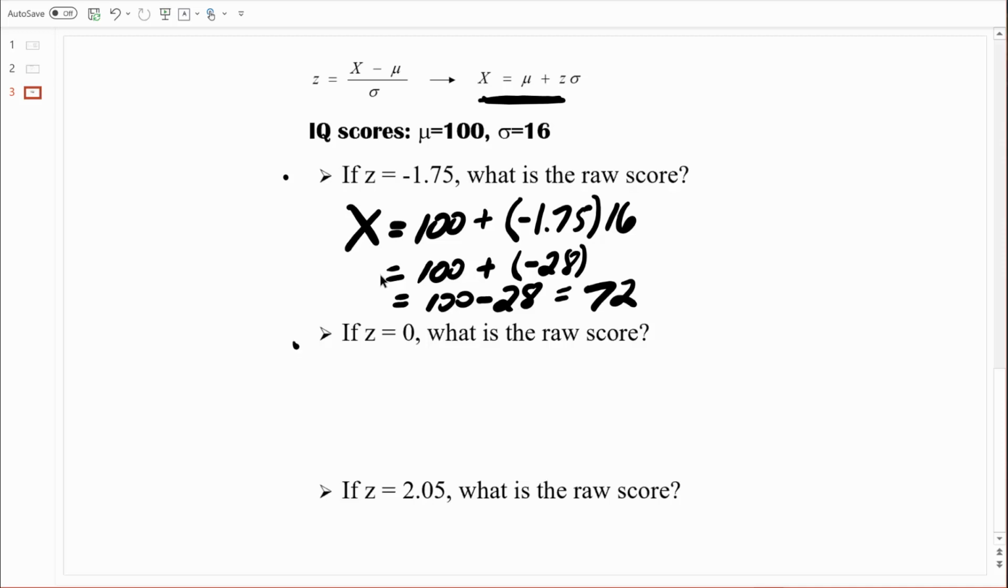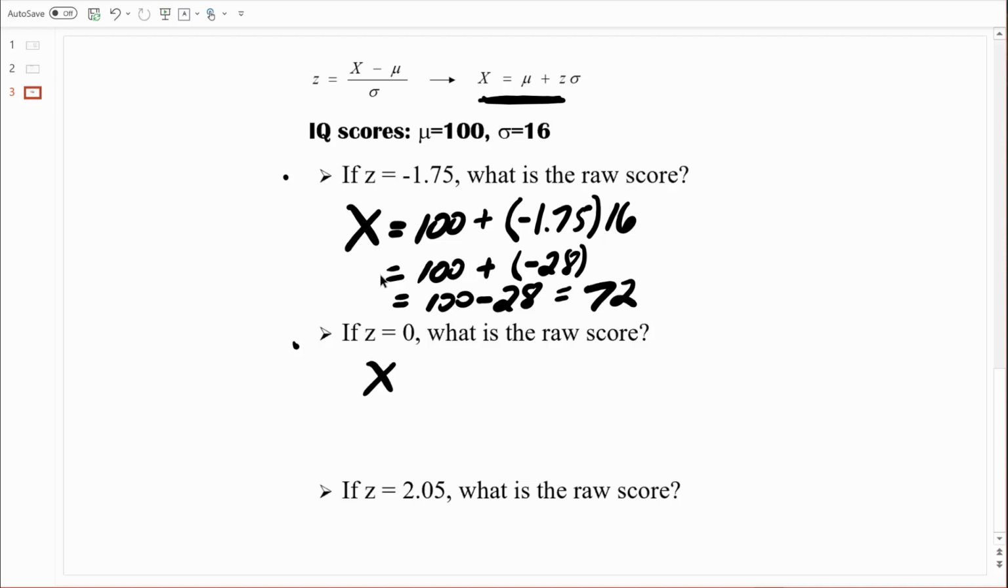Take a look at this next one. If z equals 0, what is the raw score? Now we should already just intuitively understand what that answer is. A z-score of 0 is a raw score equal to the mean. We know the mean IQ score is 100. Let's just use our formula to make sure that we can find that same answer.